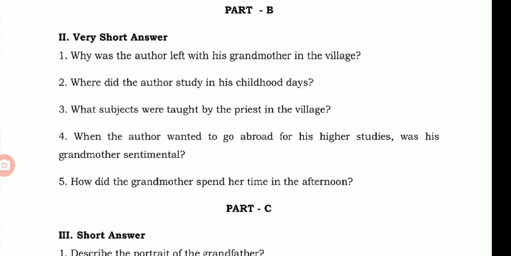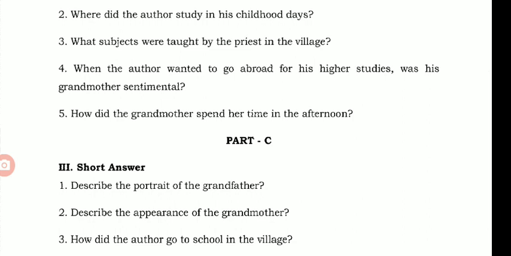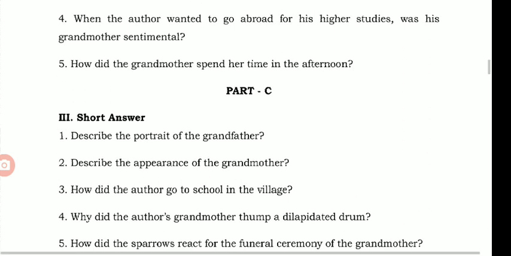Then question 5. How did the grandmother spend her time in the afternoon? The grandmother spent time with the spinning wheel and feeding sparrows in the afternoon. Actually, the correct answer is the grandmother spent her time by feeding the sparrows in the afternoon.